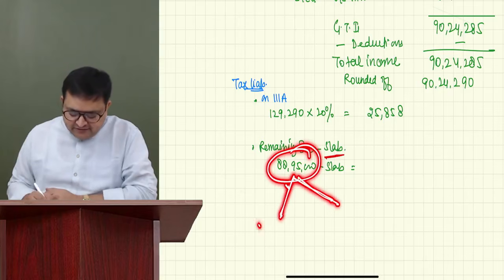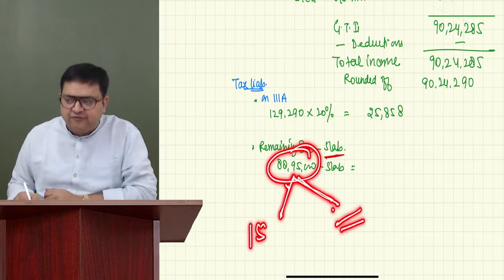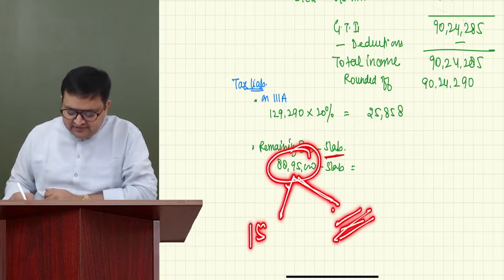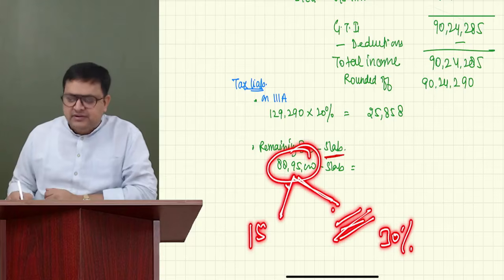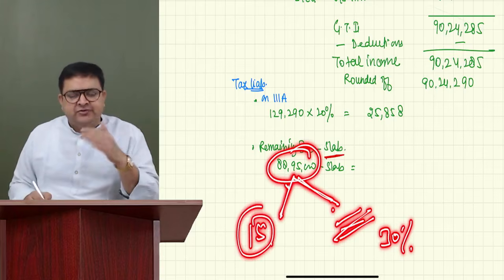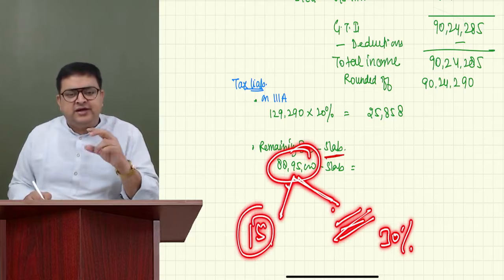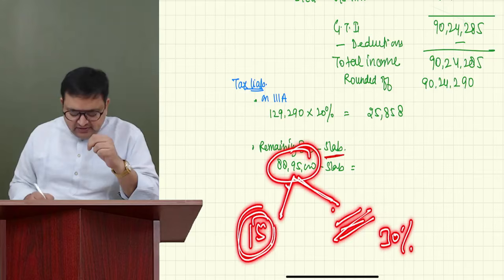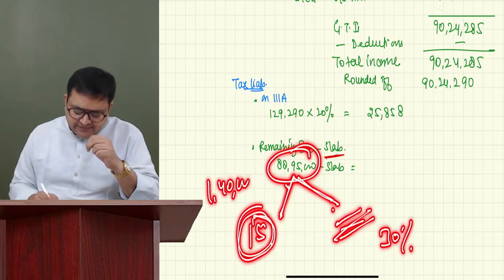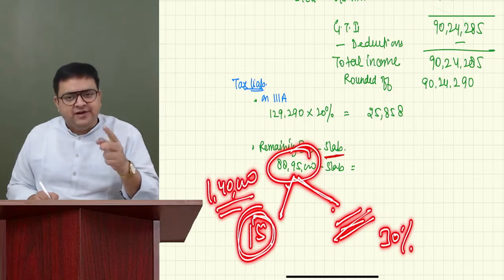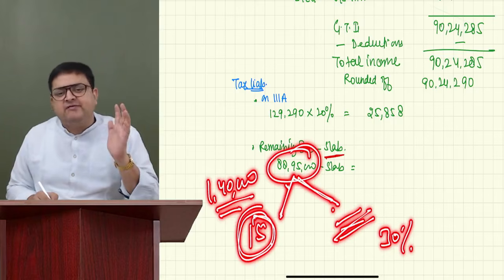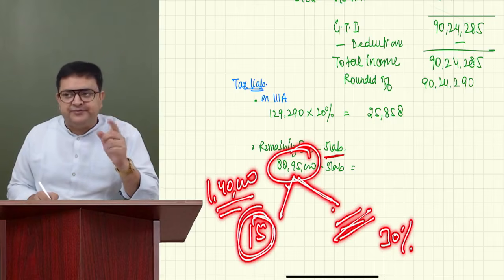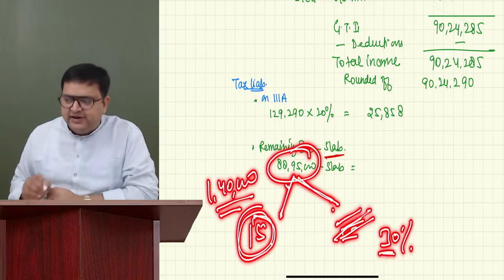Split this into two parts. One is 15 lakh, the other is the excess over 15 lakh. Because on this excess, 30% would be there. And on 15 lakh, 0 to 3, then 3 to 7, 7 to 10, 10 to 12, 12 to 15, you will see that the total tax comes to 1,40,000. So please remember that on 15 lakh, the tax is 1,40,000 rupees. I'm talking about the default regime. And on the remaining amount, you have 30%.